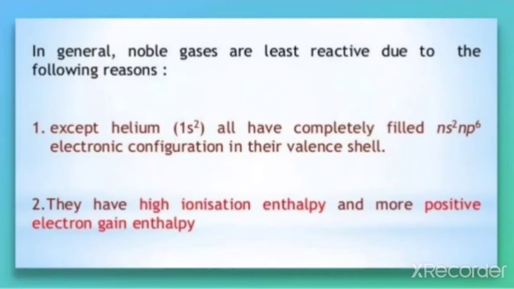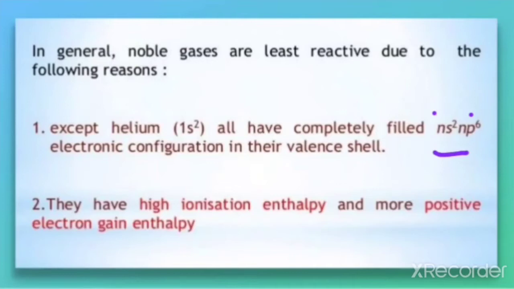The first reason: except helium, all have the completely filled ns2np6 electronic configuration in their valence shell. That is known to you. In helium, only a single shell is there, that is the first shell, in which a maximum of 2 electrons can be accommodated. So, except helium, all other elements in this group have the ns2np6 configuration in the valence shell. So, that is a stable configuration.